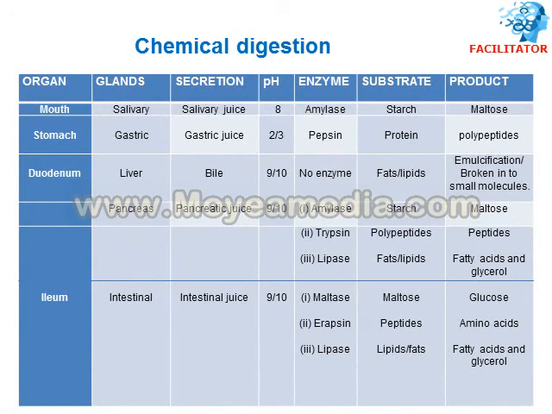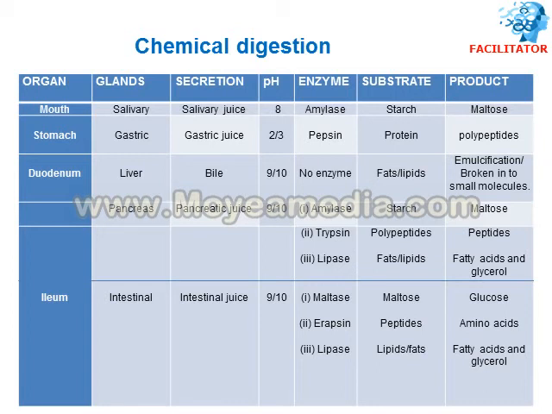Then we'll see chemical digestion. In chemical digestion, what I did is I made a tabulated form so that you can easily understand and remember. Here I tabulated this chemical digestion starting from organ, different glands, secretion of these glands, pH of the organ, enzymes present in the organ, what is the substrate in the organ, and what is the product forming here. So in one single line you can easily read, understand and remember what is exactly happening in each and every organ of the digestive system.